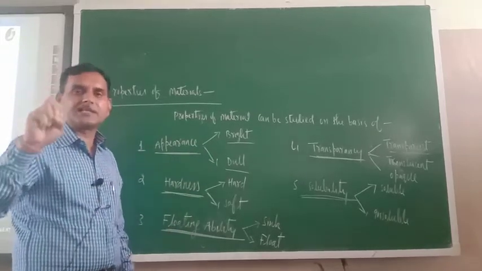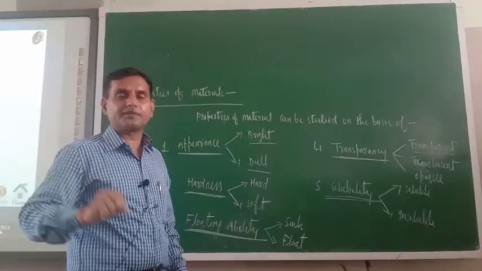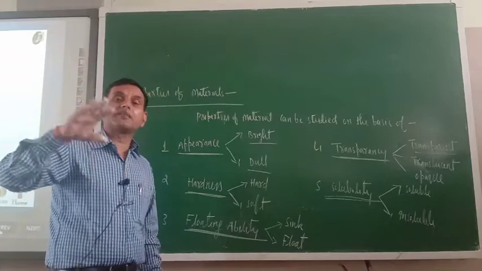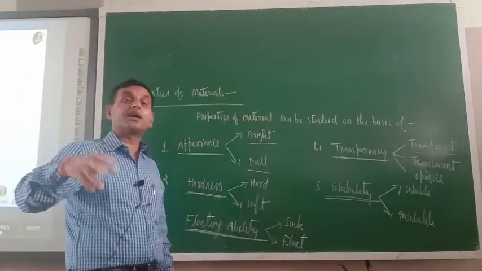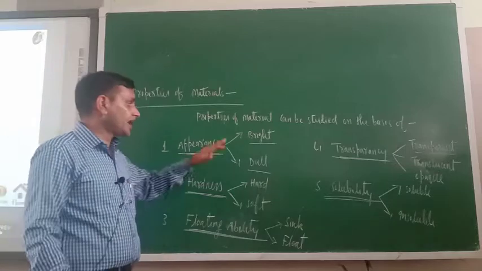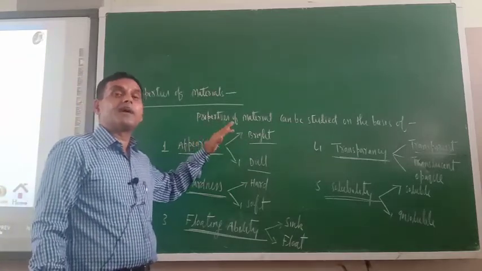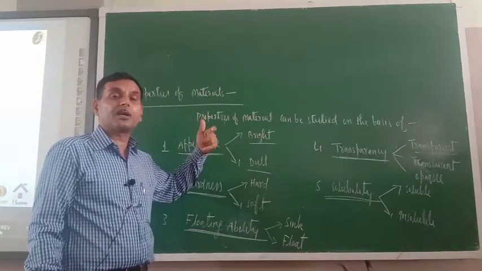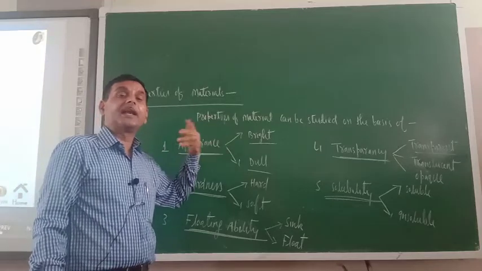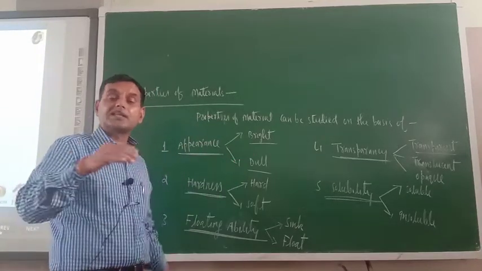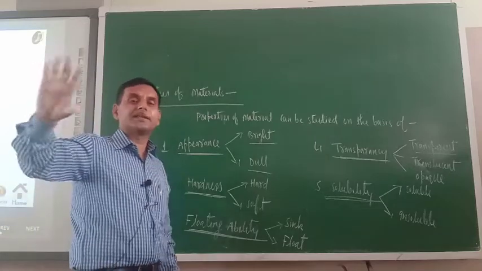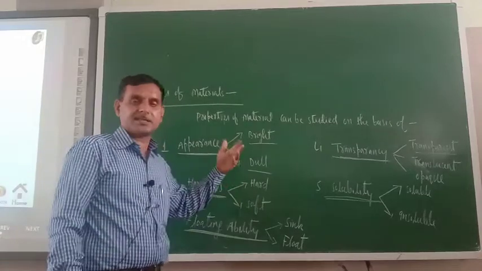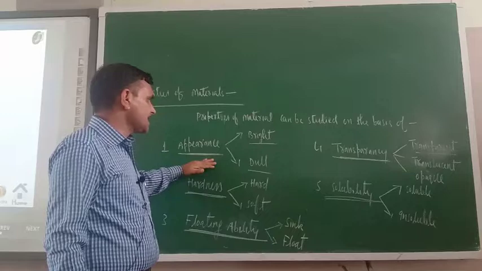You might have seen the metals. There are so many metals, like gold, silver, and some other metals are also there which are not bright in color. So just try to understand, if we are talking of metal, at that time we will not talk about bright and dull. What will we talk about? Lustrous and non-lustrous words are used. Lustrous means whose surface is shiny, and whose surface is not shiny, that is non-lustrous. Okay, so for the metal case the word is different.